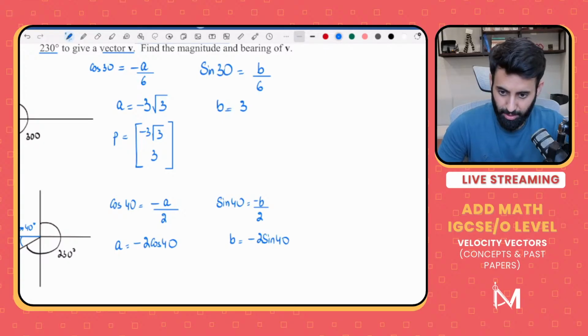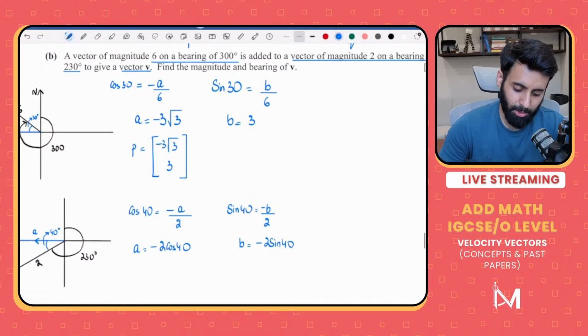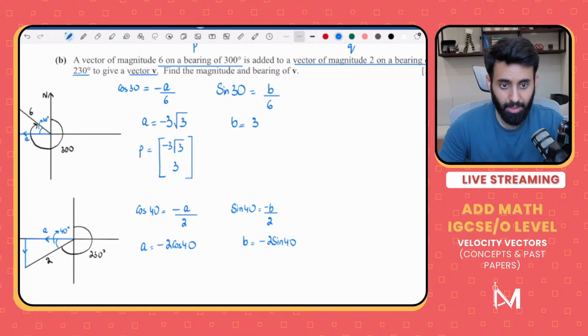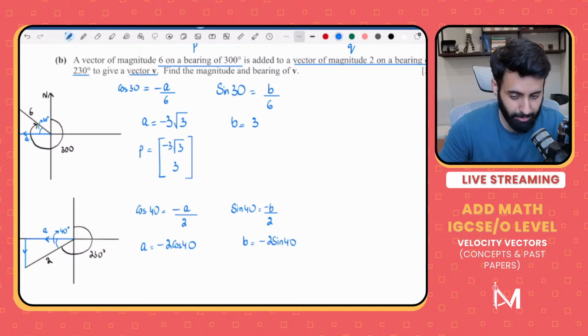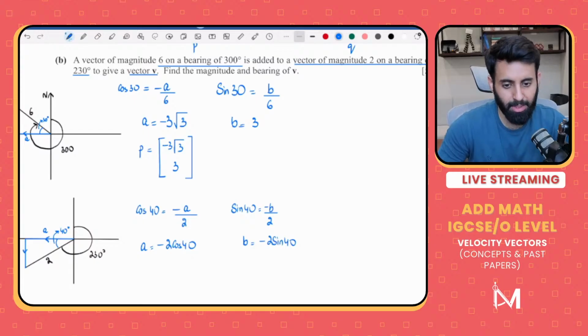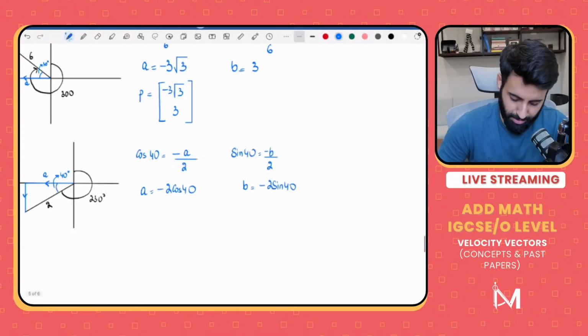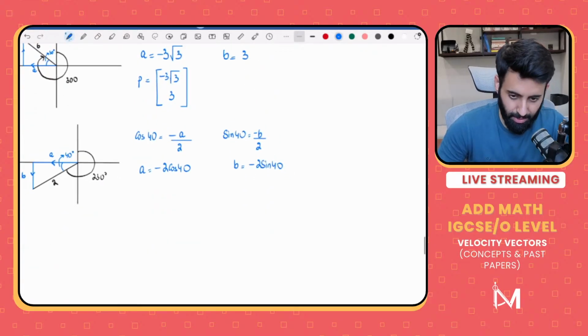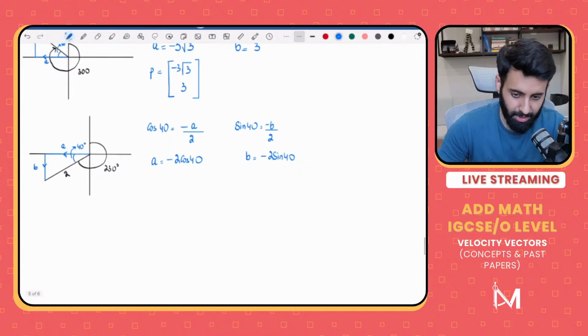The reason why I did not simplify it is because I did not take the decimal values, because this is not the final answer. We're supposed to add them, then we're supposed to calculate the bearing, then we're supposed to calculate the magnitude. So we will take out the final answer later. We'll bring it in decimals later on. And even then, if you bring it in decimal, we'll bring it at least correct to 5 significant figures. But when we get to the final answer, we'll round it off correct to 3 significant figures. And angle, remember, given correct to 1 decimal place.